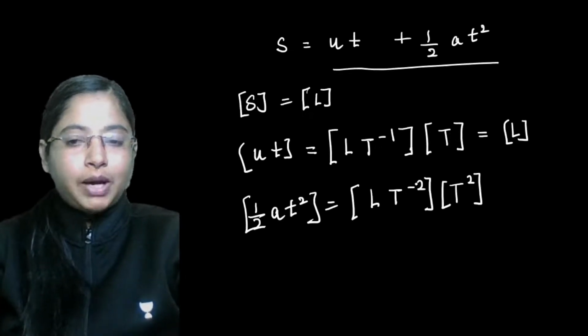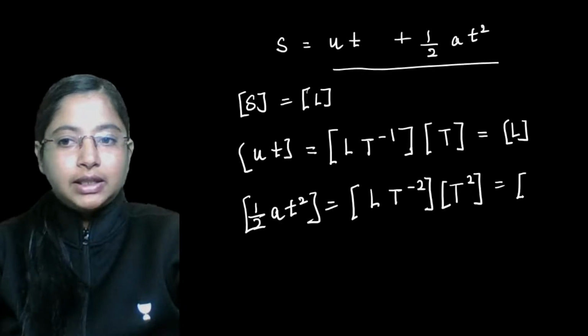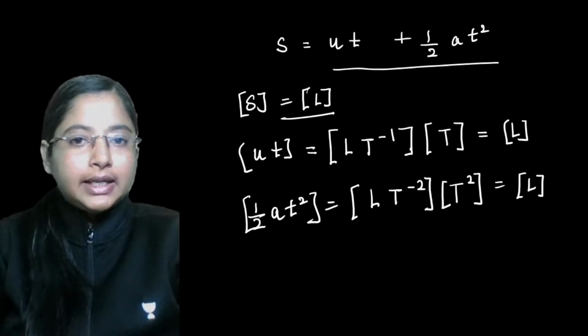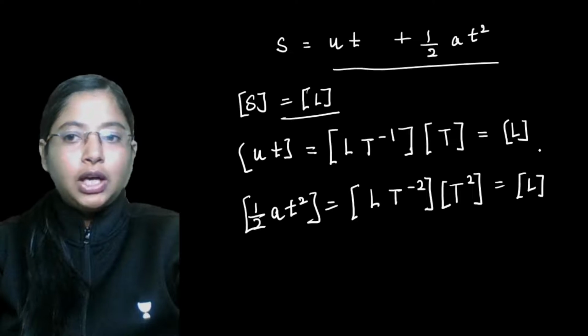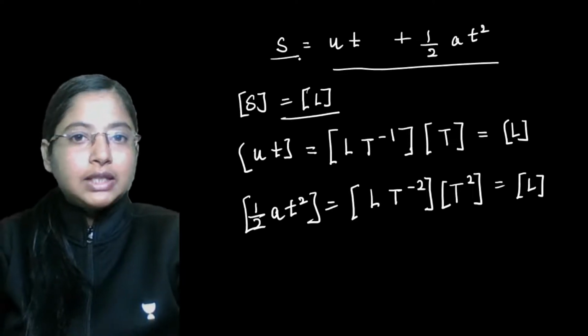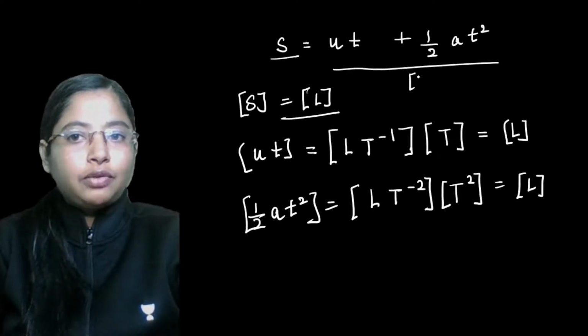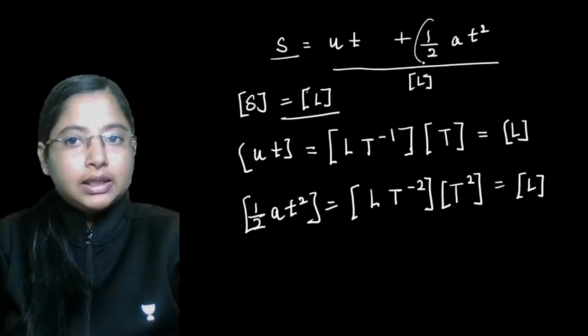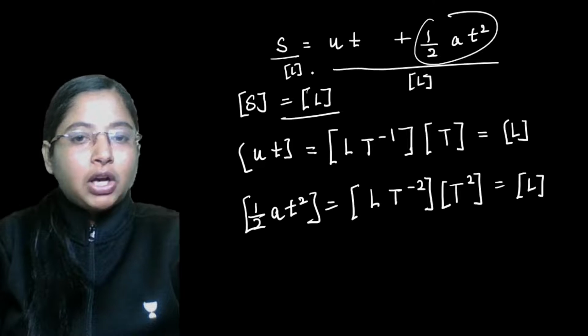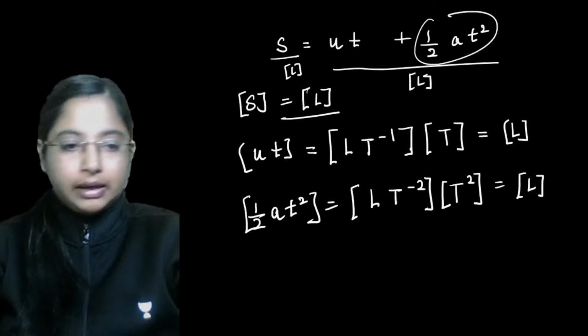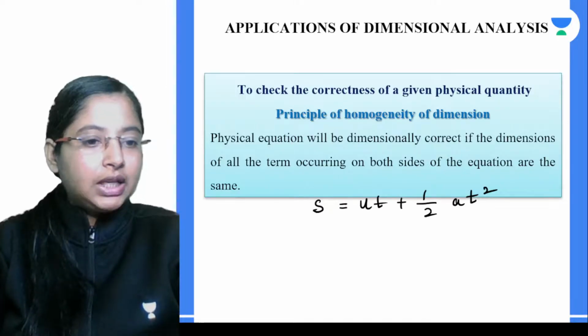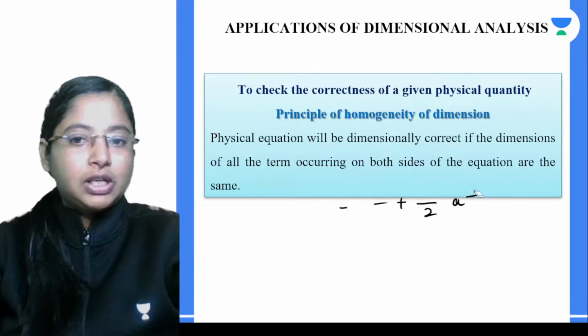So t to the power minus 2 plus 2 cancels, and we get the dimension L. So on the left hand side we have L, and on the right hand side both terms also have dimension L. Because both sides of the equation have the same dimension, we can say this equation is dimensionally correct.